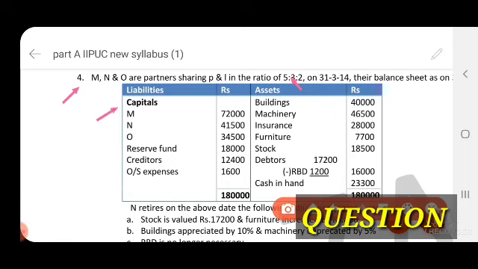Now on the liability side, all the liabilities are transferred to the new balance sheet except capital and reserve fund. The capital is transferred to the partners' capital account credit side, and the reserve fund we have to share among all the partners in their old profit sharing ratio.